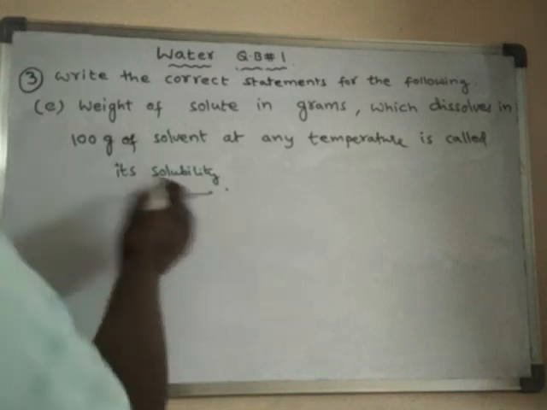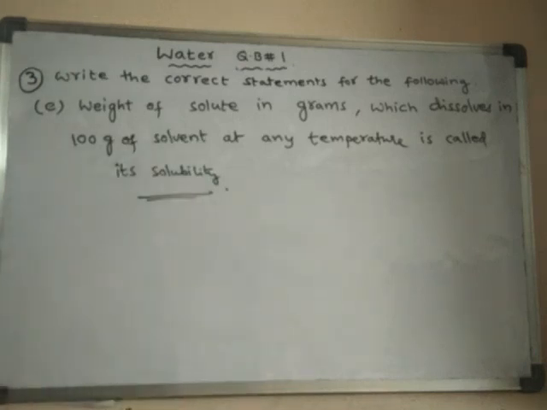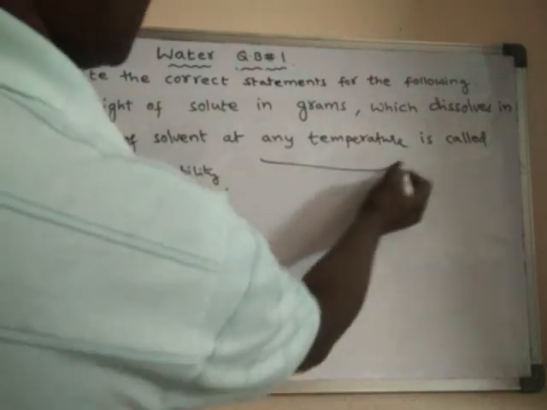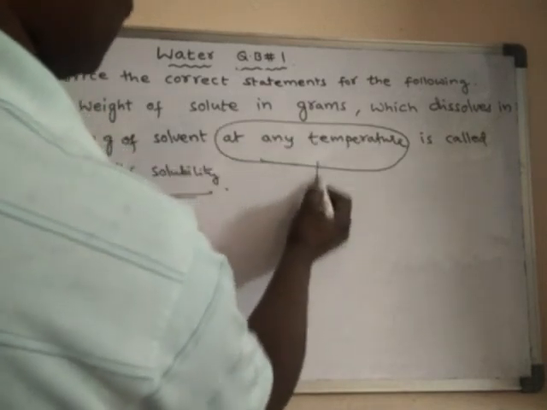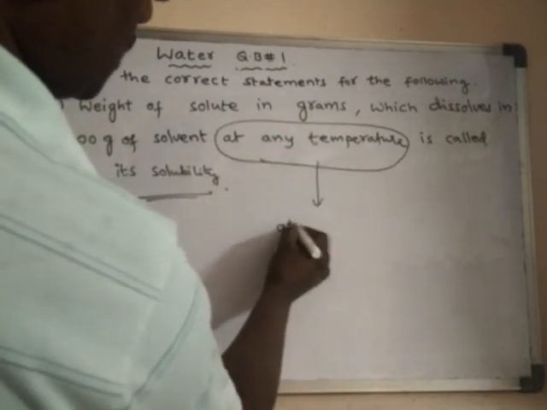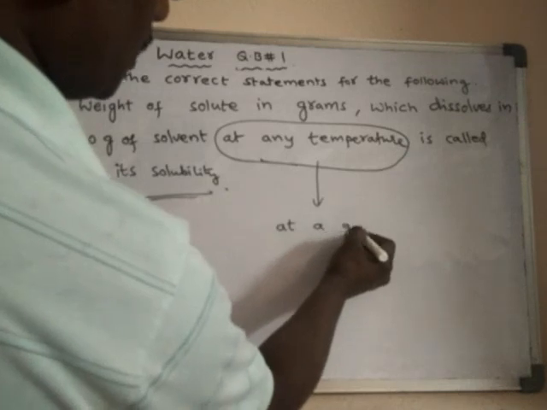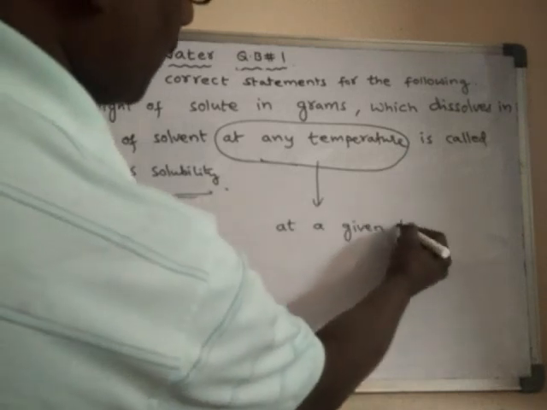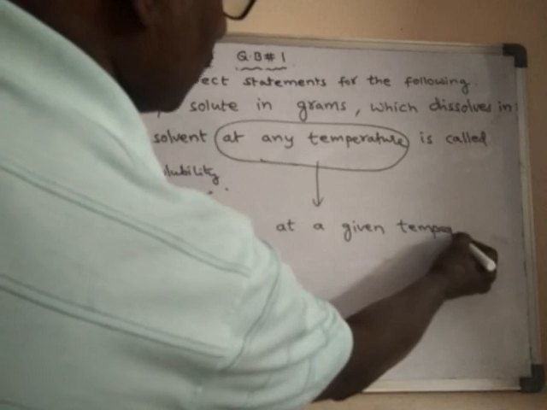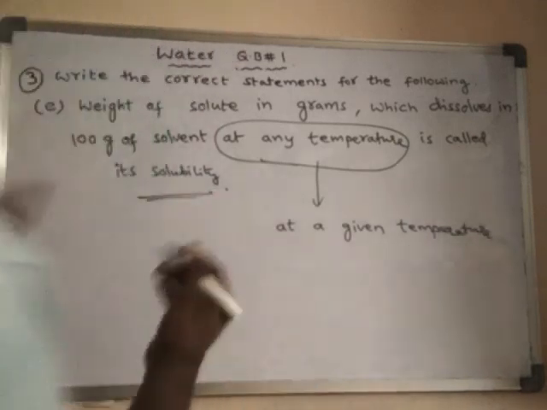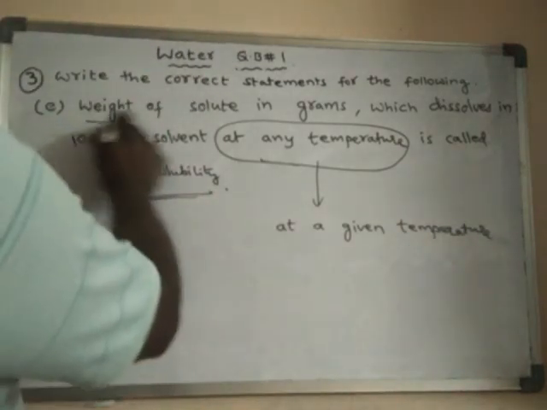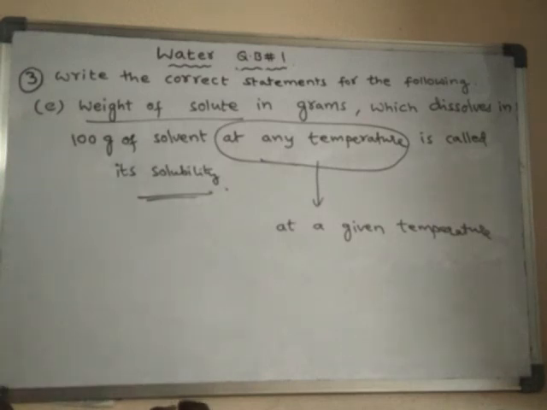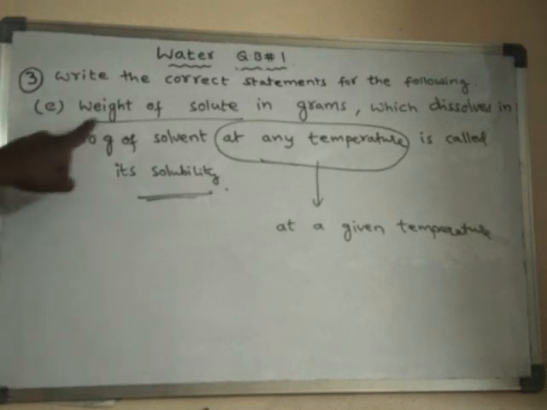But here a small change is required. It should not be at any temperature, but at a given temperature, or at a particular temperature. Look here: when temperature is increased, we can add some more solute.